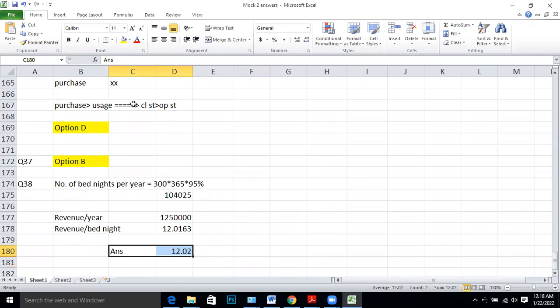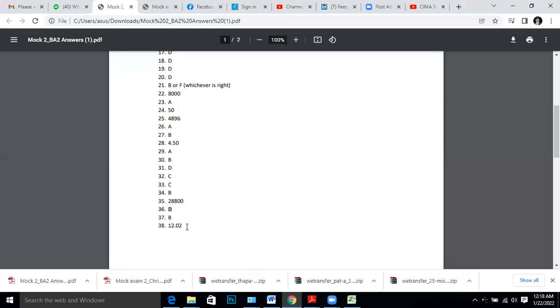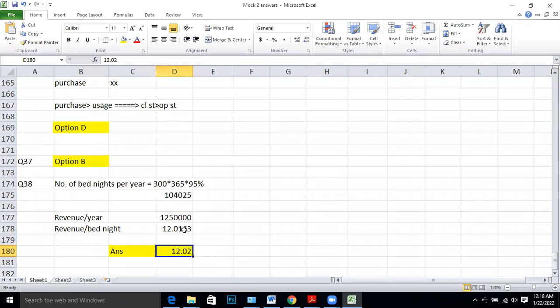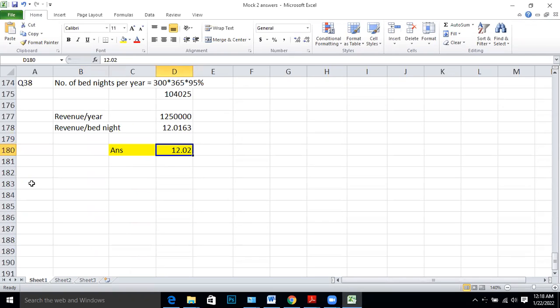If you have entered 12.01, you wouldn't get the marks. 12.02 is the right answer. When they ask you to give the answer in a particular number of decimals, make sure you check the next digit and round it accordingly, then give the answer. Question number 39.